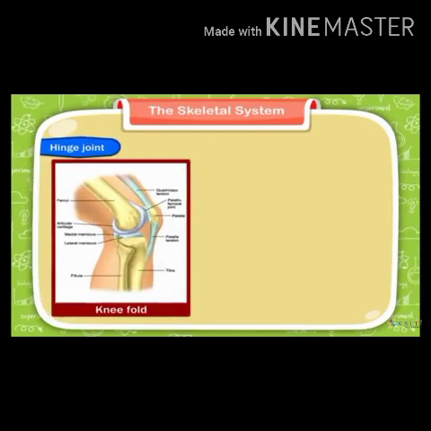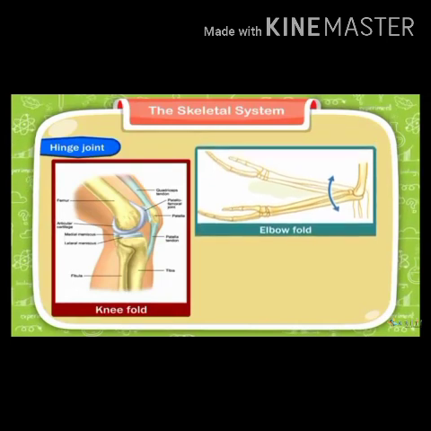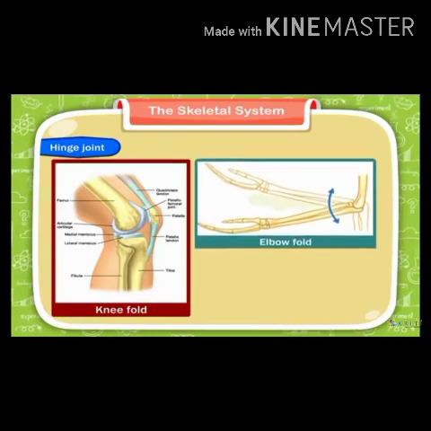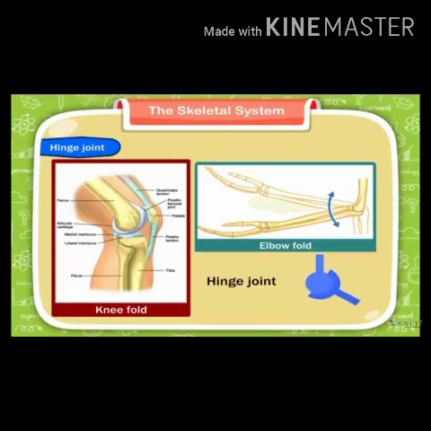Now we have studied the hinge joint. It is like the hinge of a door and helps the bone to move in one direction only. The elbow, knee, fingers and toes have hinge joints. They can only move forward and backward.